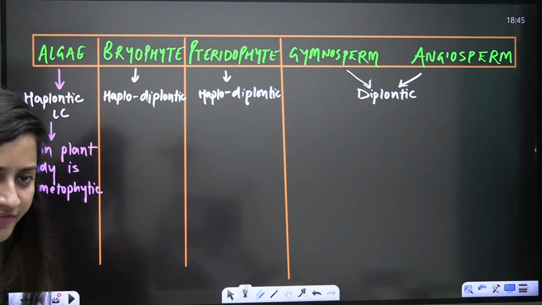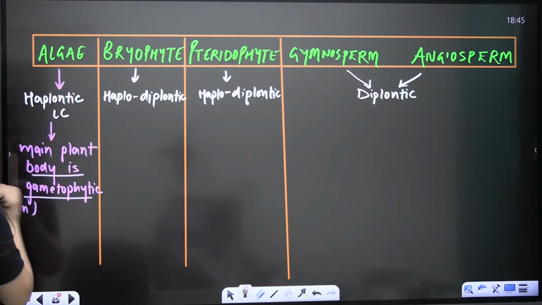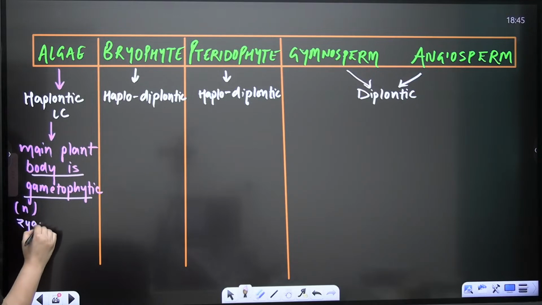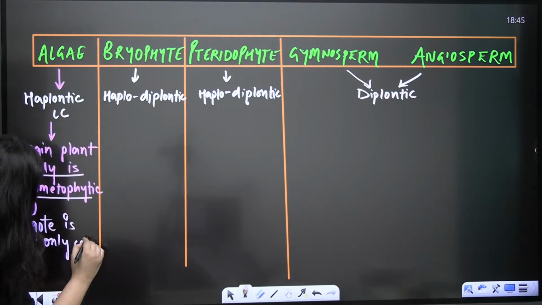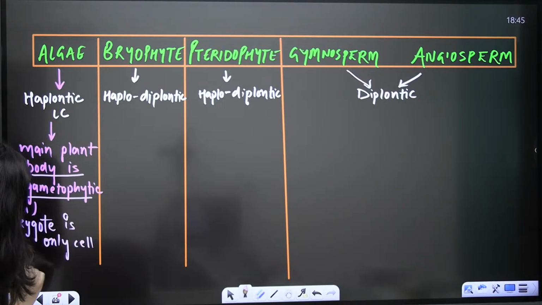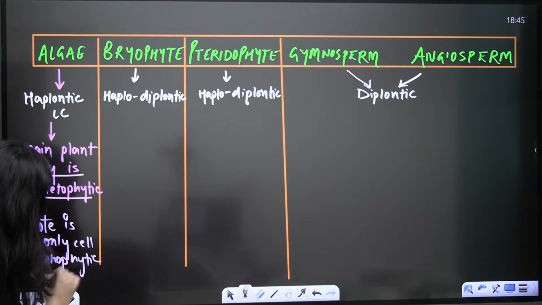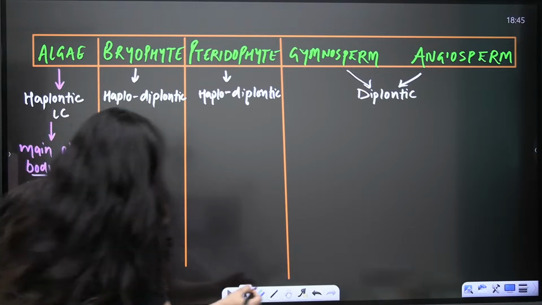Is it the haploid phase which is dominant, yes or no? Like I said, the main plant body is gametophytic, and the zygote is the only cell, the only diploid cell, of the sporophytic generation. Sporophytic generation means diploid generation. Clear? Now the next point.